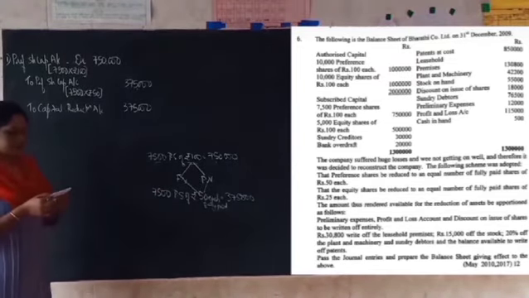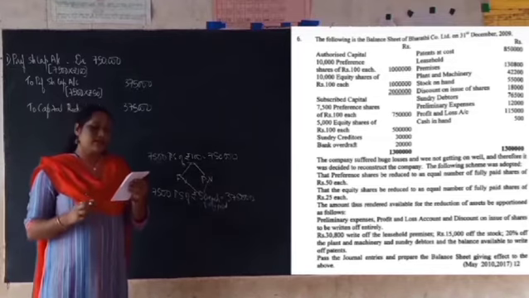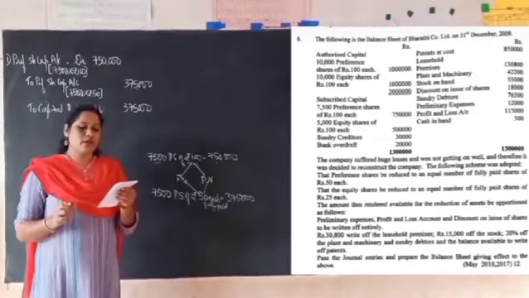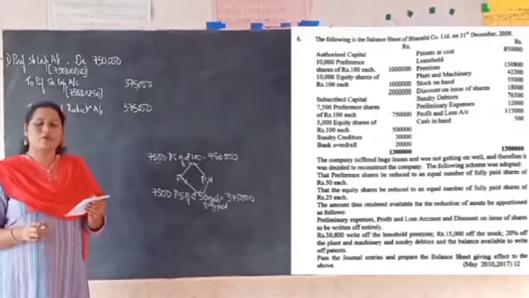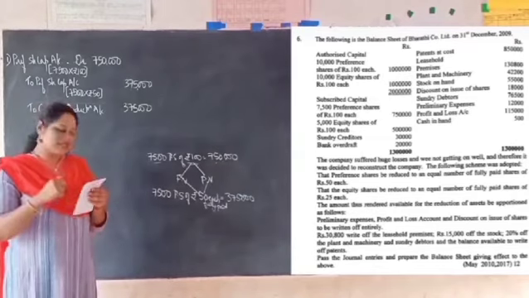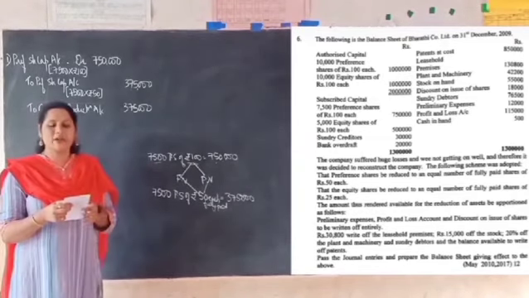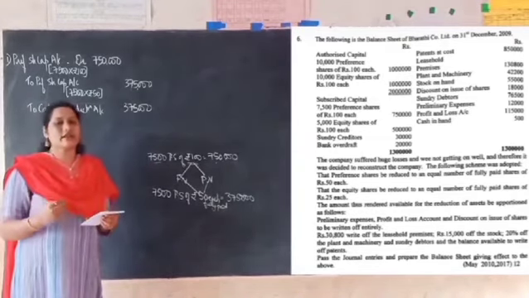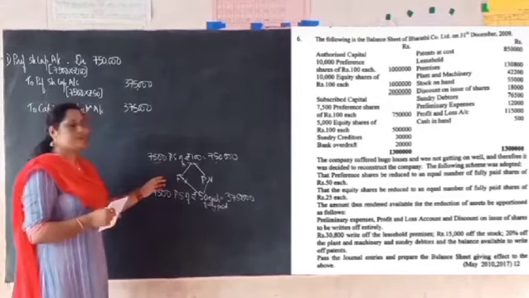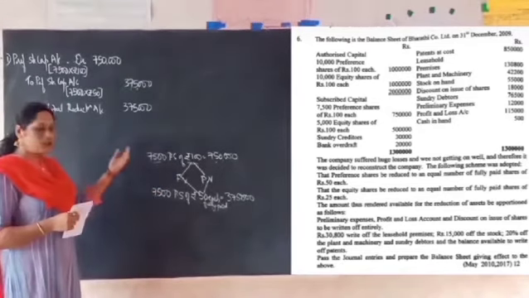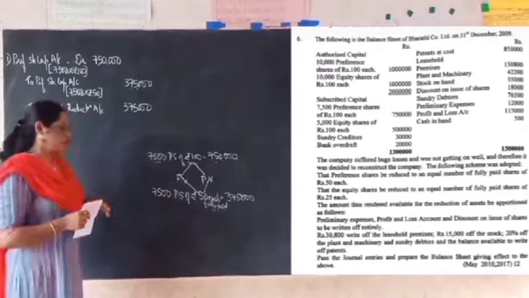Then we'll see the second adjustment, that the equity shares to be reduced to equal number of fully paid shares of rupees 25 each. This is similar to the previous point, but now the second point speaks about reducing the equity share capital. Similarly, we have to do the comparison. The old capital should be compared with the new capital.